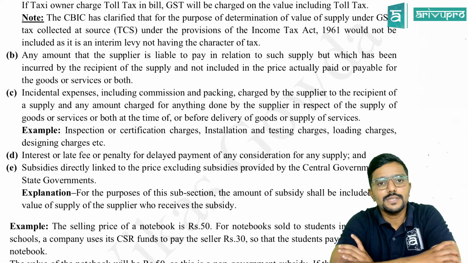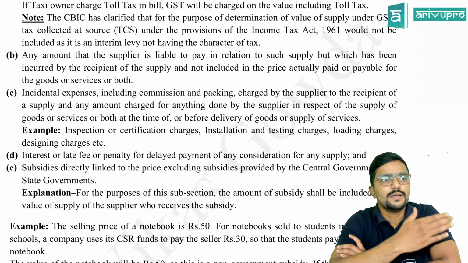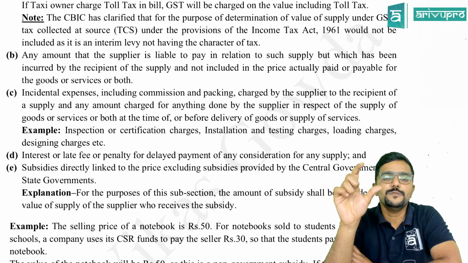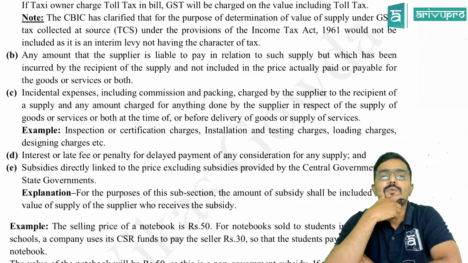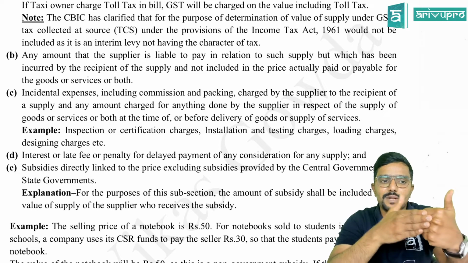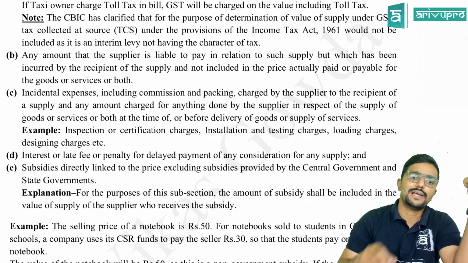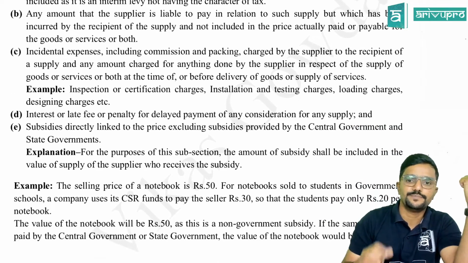So in that case, it is indirectly like the supplier is charging it to the recipient. So what should we do with this 20,000? We have to add it to the value of supply. So if the liability of the supplier is paid by the recipient, we have to add it to the value of supply, guys, as per clause B.